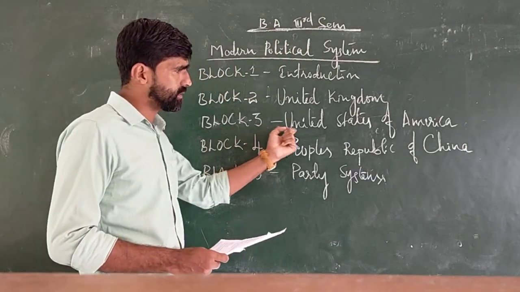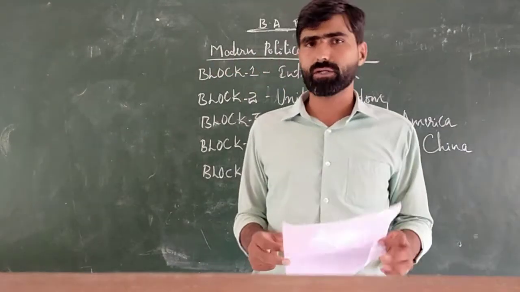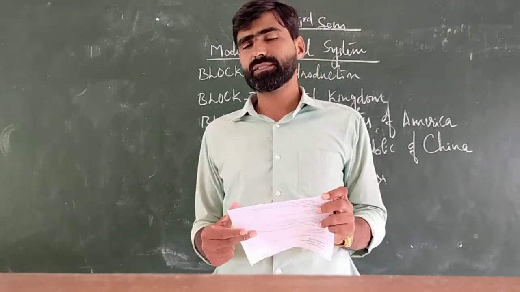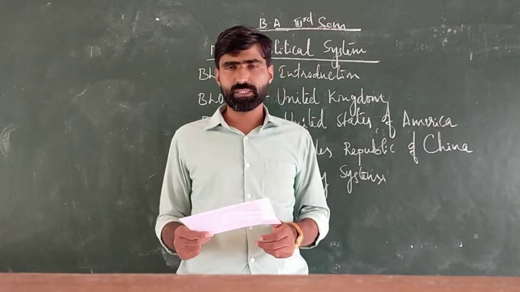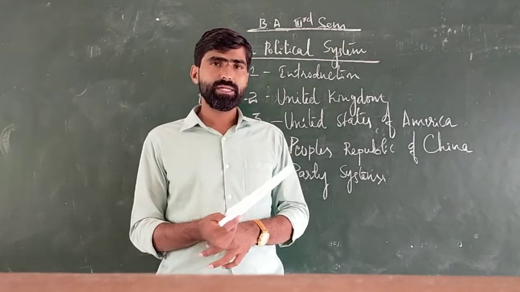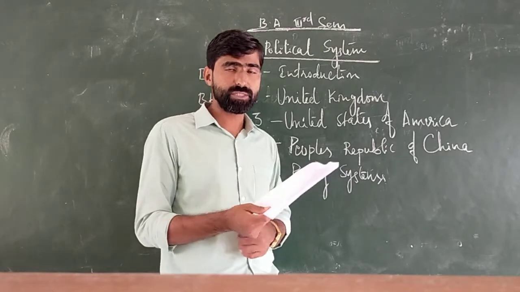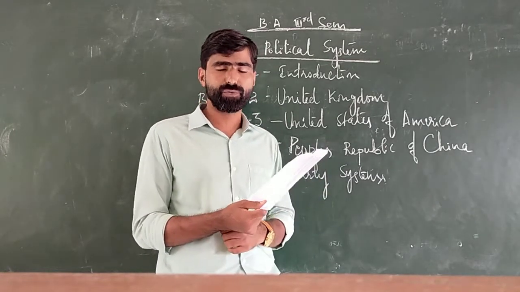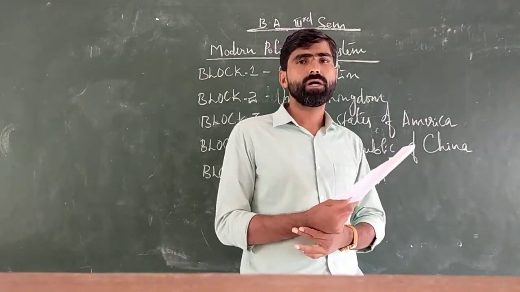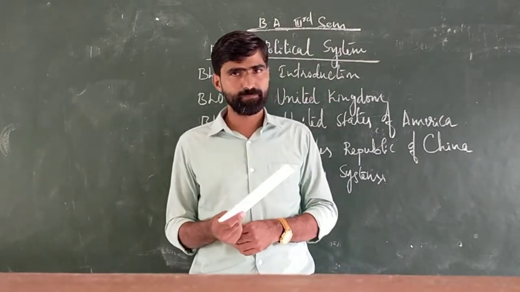Next, the third one is the United States of America. In the third unit or third block, we are going to discuss the American Constitution, the USA Constitution. Here also, first we have to discuss the salient features of the American Constitution. One of the differences between the UK, India and the American Constitution is that the Indian and UK constitutions stand under the parliamentary system of democracy, but the USA Constitution stands under the presidential system of democracy. That is one of the major differences between these countries.